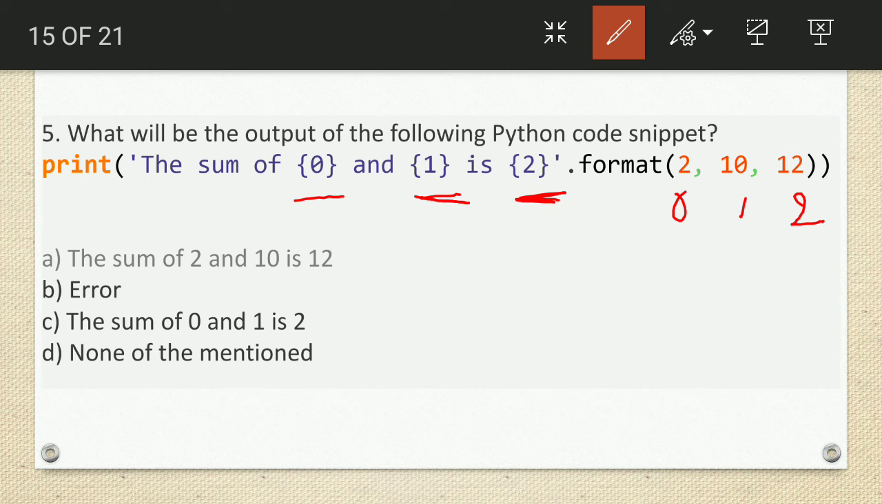This will be replaced by 2, this will be replaced with 10, and this will be replaced with 12. So the sum of 2 and 10 is 12. So that is option A.